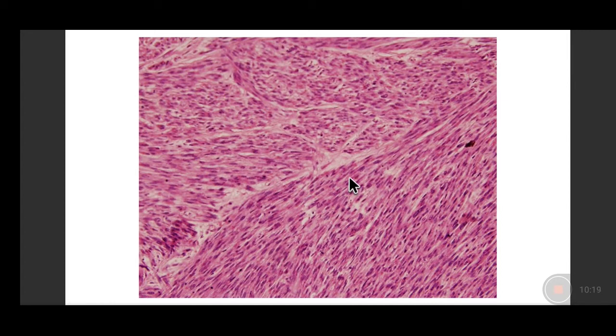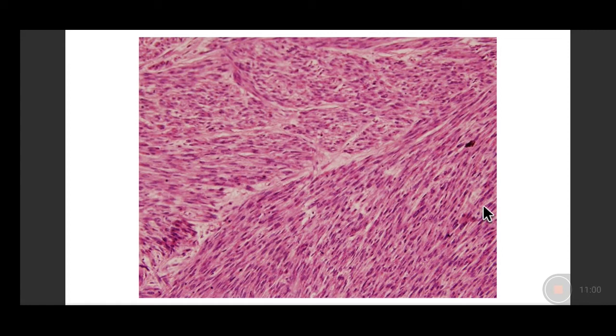So they are the myofibrils which are present, and they have myosin protein and actin protein in them. This is the usual component present in the smooth muscle bundles, in the smooth muscle cytoplasm, which is not there in the fibroblastic cells. So that gives a dense pink appearance rather than the pale pink appearance that we see in the cytoplasm of the fibroblast. This gives you a bright pink appearance in the cytoplasm of these smooth muscles. And they can be stained with immunohistochemical markers for smooth muscle actin, smooth muscle myosin, and caldesmon protein. So these are the ones which would be positive.